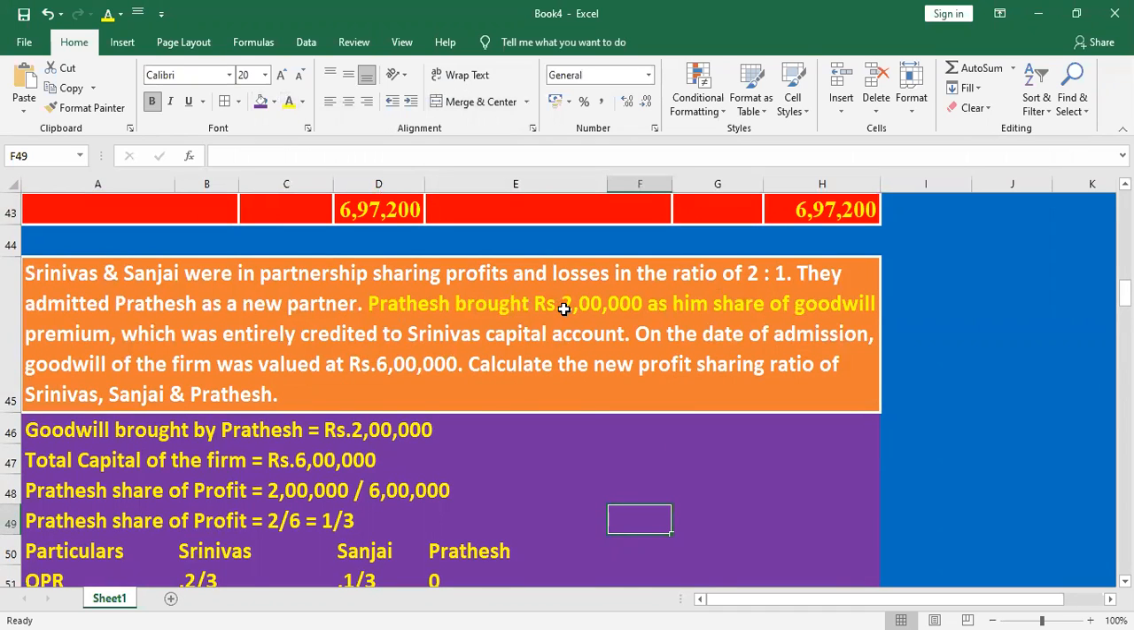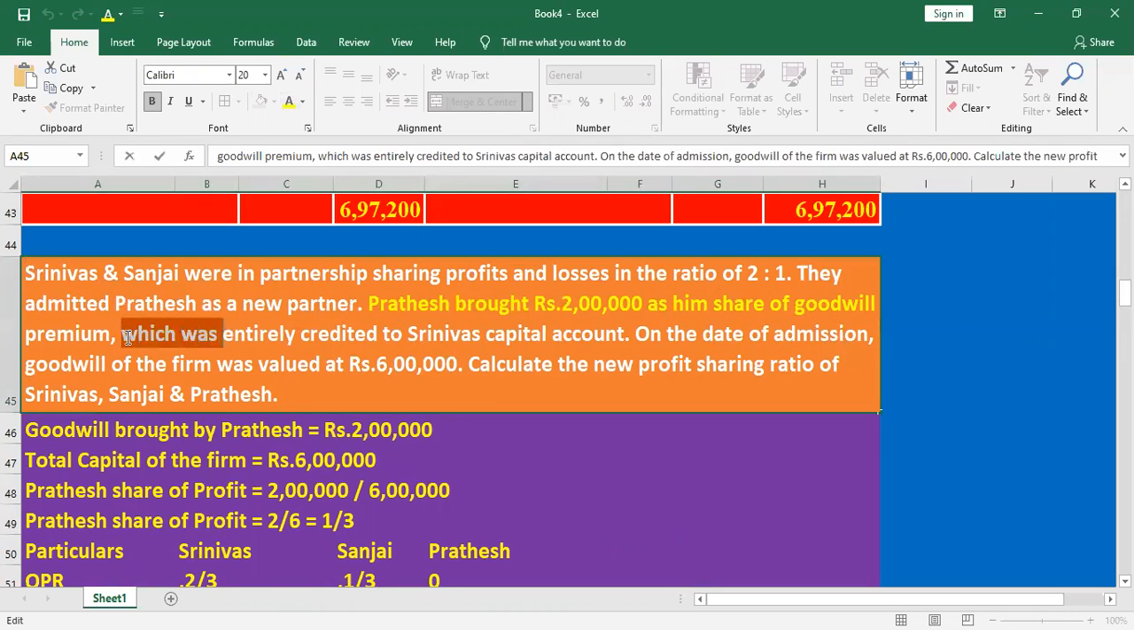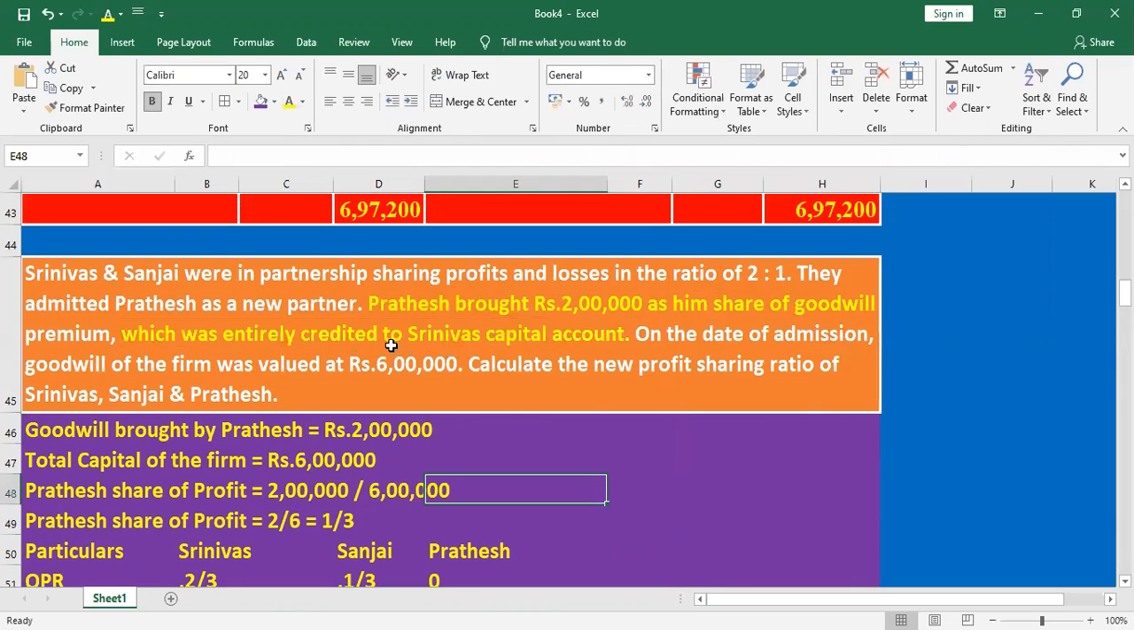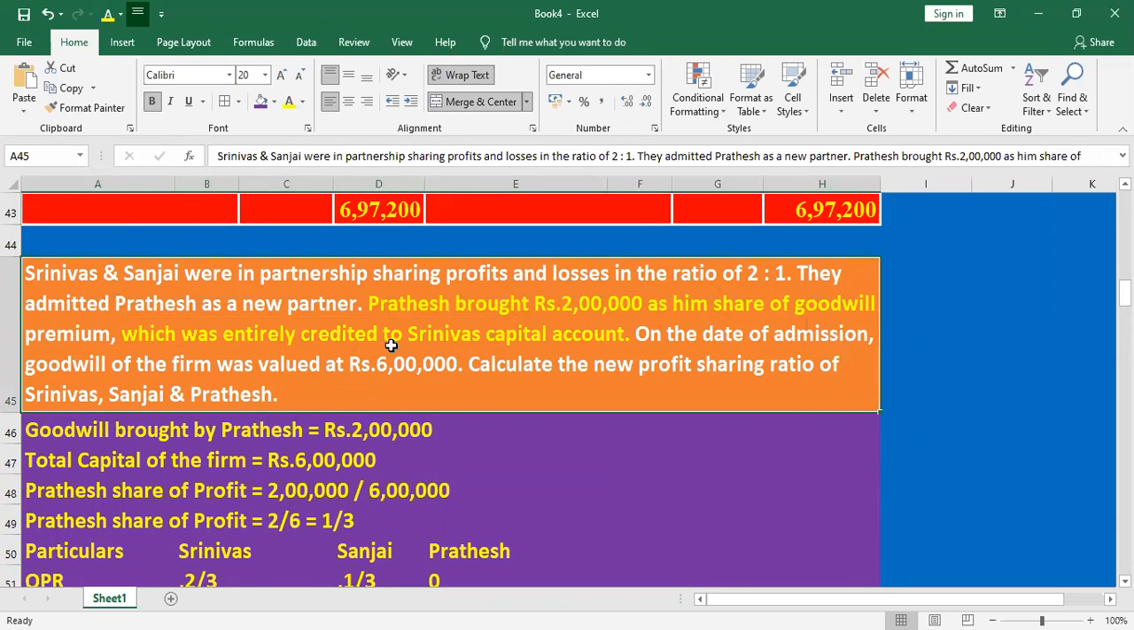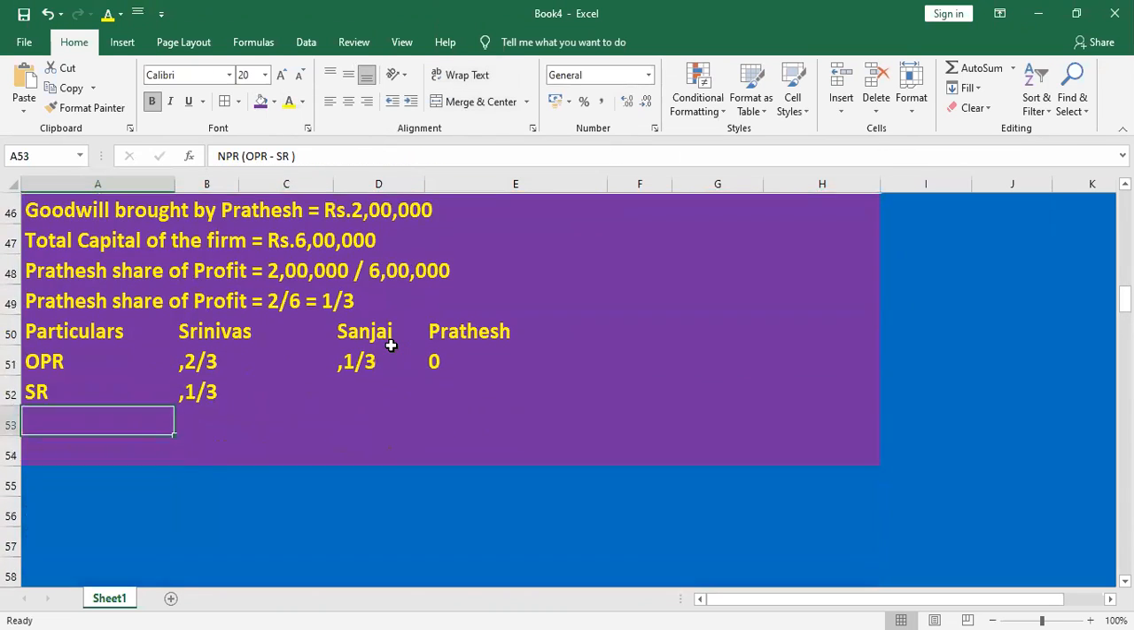Pratish brought rupees 2 lakh as his share of goodwill premium, which was entirely, listen, look at the very, very important word, which was entirely credited to Srinivas capital. It means all the share is sacrificed only by Srinivas. That's why the entire goodwill is credited to Srinivas capital account. Pratish's share is 1/3, and the entire 1/3 is sacrificed by Srinivas.